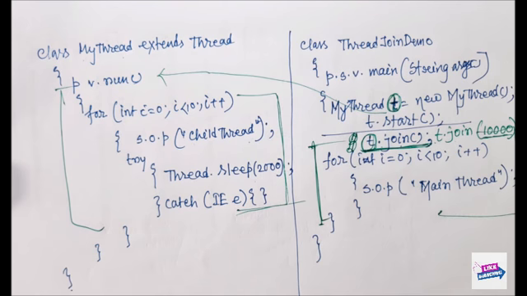Please remember that the join method, yield method and sleep method, all three methods are very important for the exam. Any interviewer may ask, what is the difference between the join method and the yield method? What is the difference between the yield method and the sleep method? What is the difference between the join method and the sleep method? They can interchangeably ask about the difference between each of the methods.